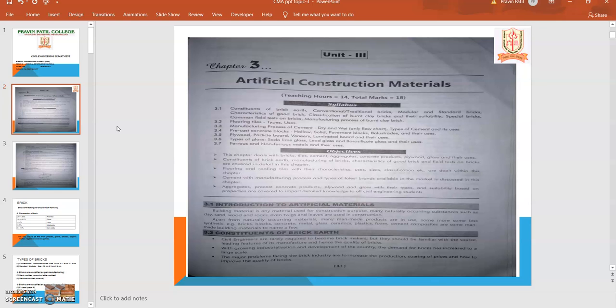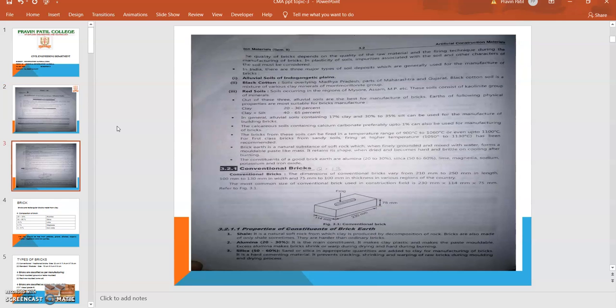Then the first artificial construction material, that is a brick. The constituents of the bricks are the earthen material. The civil engineers are not really required to become brick makers, but they should be familiar with the sources and how they are constructed. With the growing industrialization and development of the country, the demand for bricks also increases. The major problems facing the brick industries are increase in the production, soaring of prices, and how to improve the quality of the bricks.